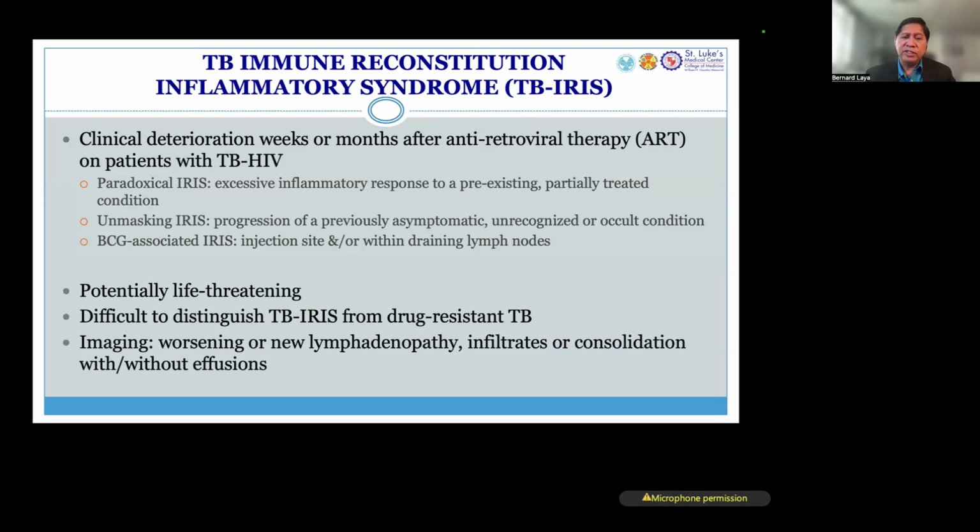It's difficult to distinguish TB IRIS from drug-resistant TB because both of them do not necessarily get better on imaging with the TB treatment. So on imaging, instead of getting better, the findings in the lungs and the lymph nodes get even worse.